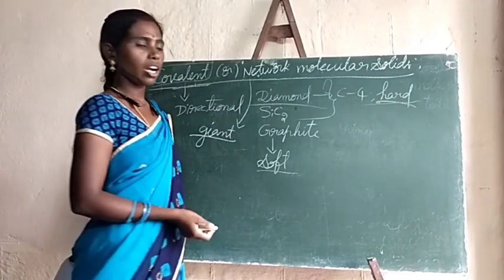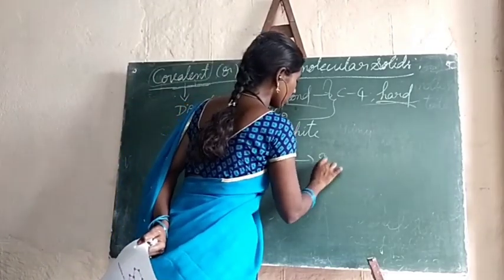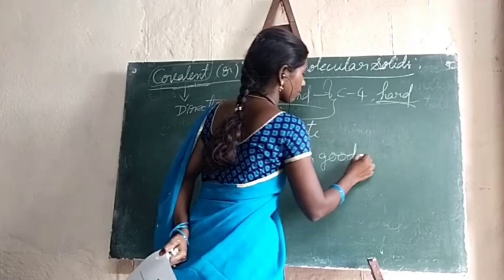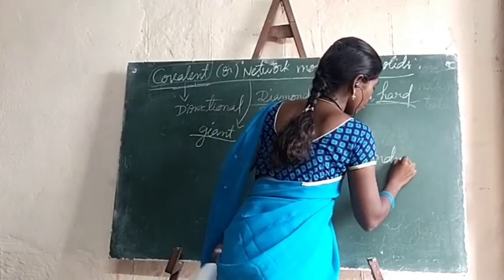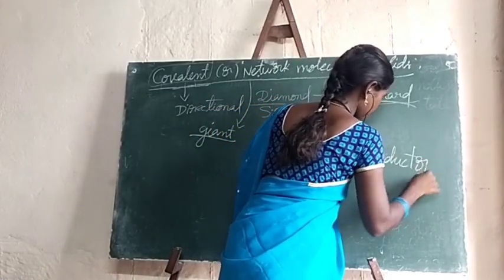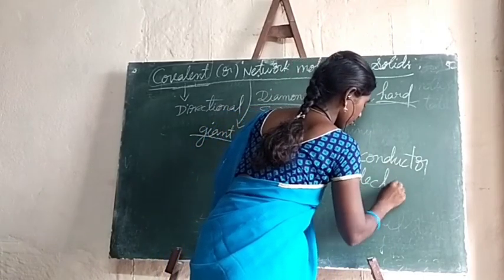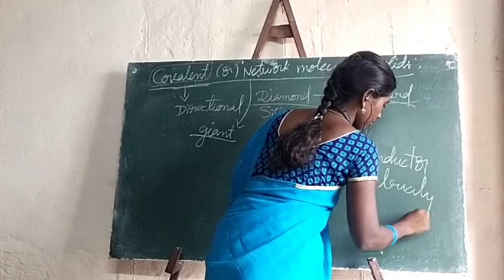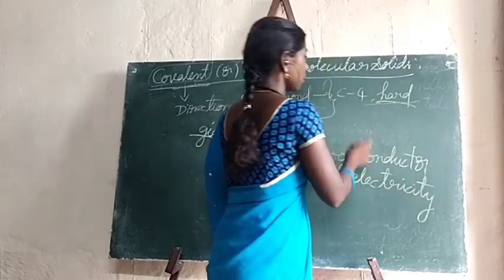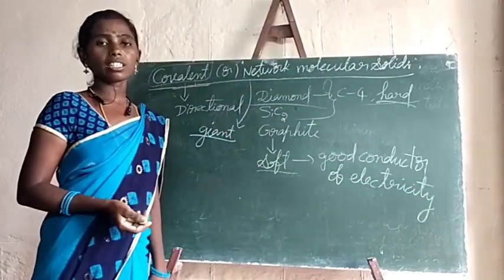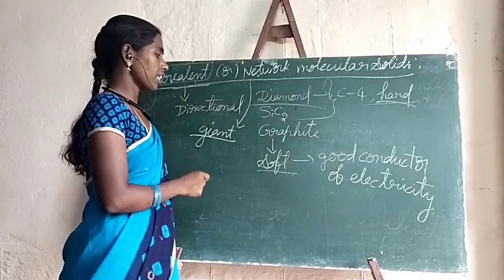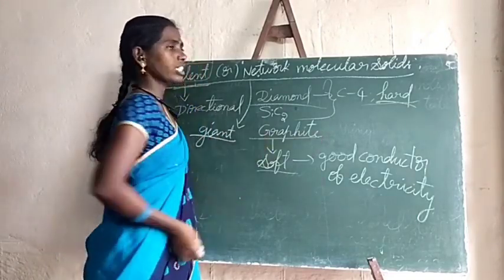It also acts as a good conductor of electricity. Here I told you that they are bad conductors of electricity, but graphite is an exceptional case.